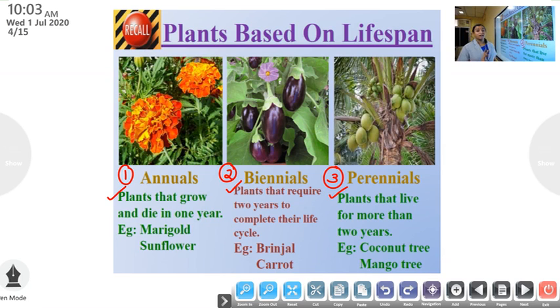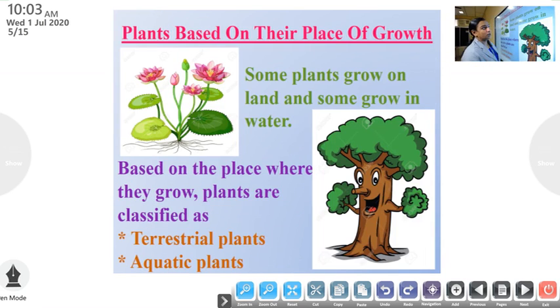This whole portion we have already learned in the previous class. Now, let's start today's section, plants based on their place of growth. Some plants grow on land and some grow in water.